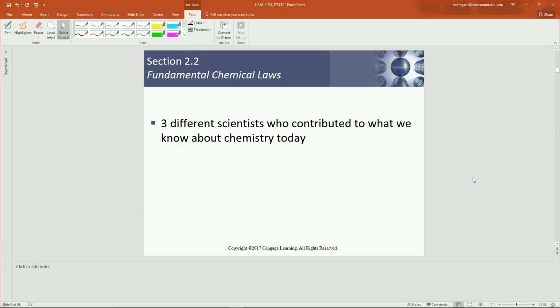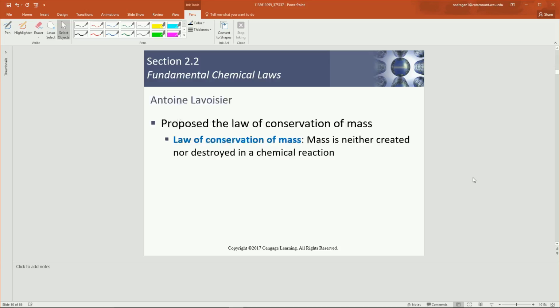Okay, so the next section that we're going to talk about is section 2.2, Fundamental Chemical Laws. So we're going to talk about three different scientists who contributed to what we know about chemistry today, and the three different fundamental chemical laws that they came up with. So the first chemist is Antoine Lavoisier. So he proposed the law of conservation of mass.